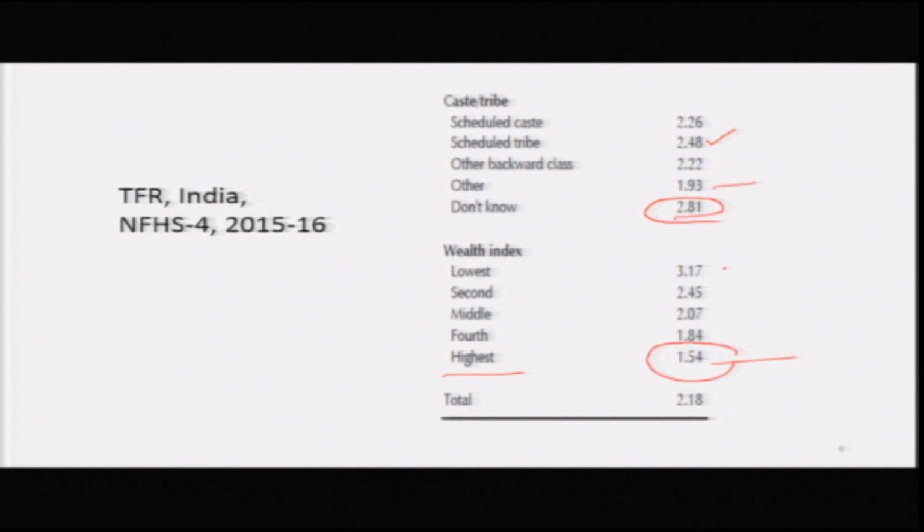And there is a negative correlation between income or wealth and fertility level. Those who are in the lowest wealth quantile, in the lowest 20% of the wealth category, they have the highest fertility of 3.17, and this is correlated with regions, with caste, with communities and with other factors.